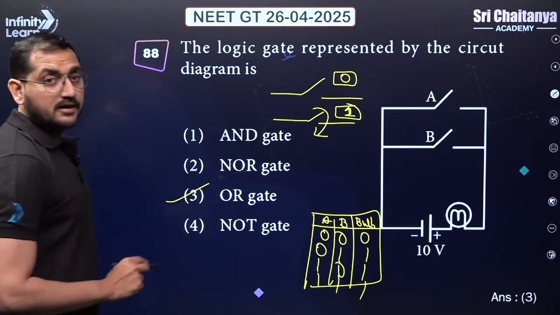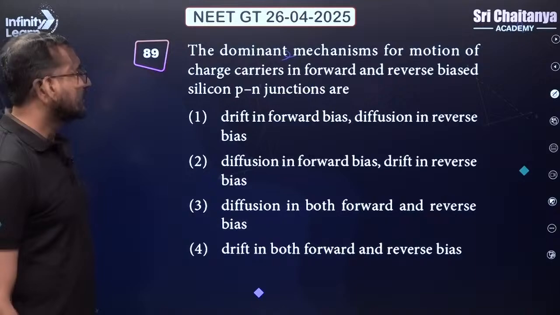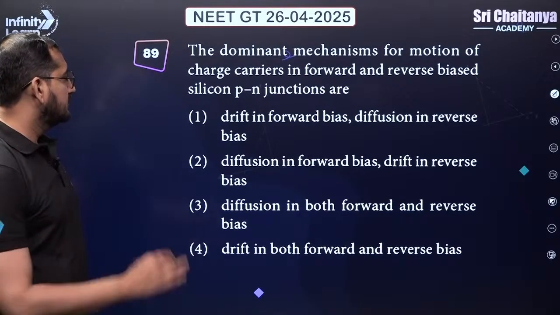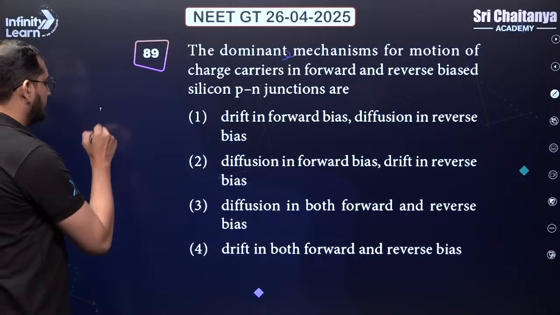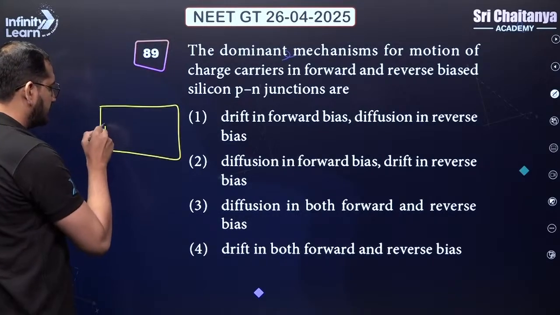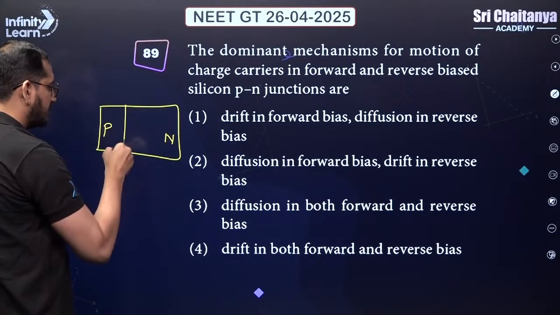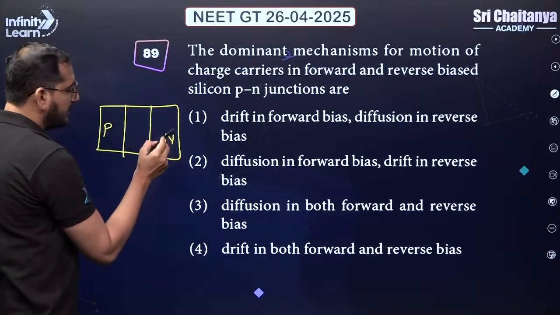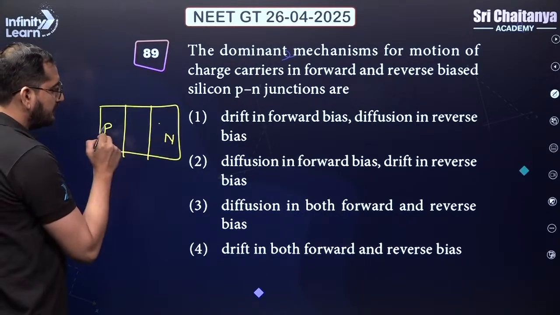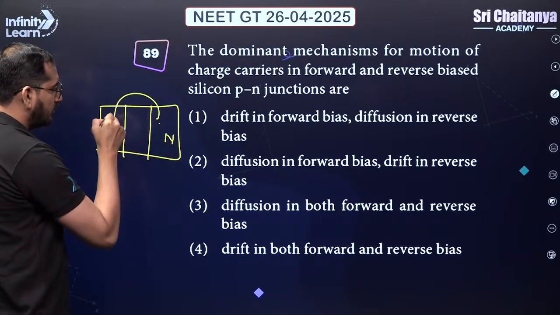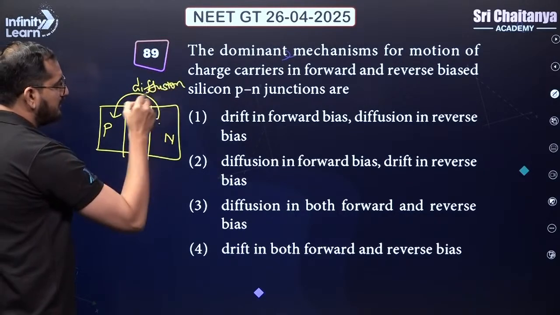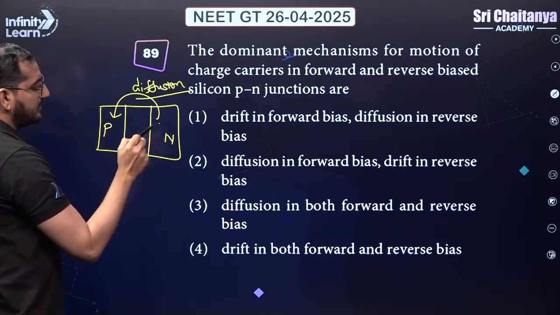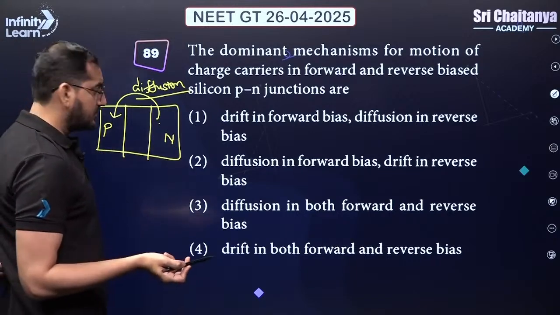Third one is your correct answer, guys. Okay, let's move on. So this is a PN junction getting connected with forward and reverse biased, right? Okay, so in the PN junction, what happens is that because of the concentration differences between N and P, when the electrons go from here to here, this corresponds to diffusion. So diffusion will become dominant if it is connected in the forward biased, okay?